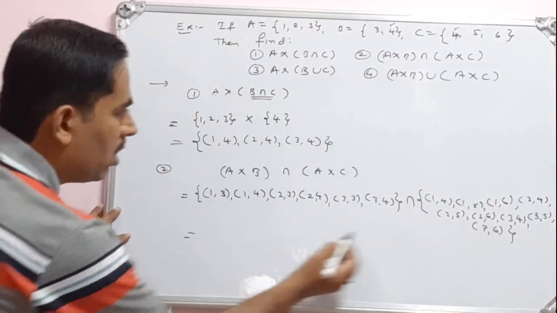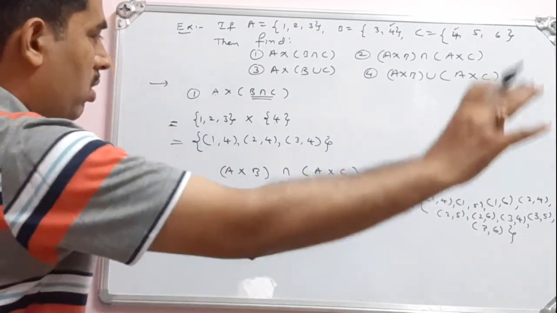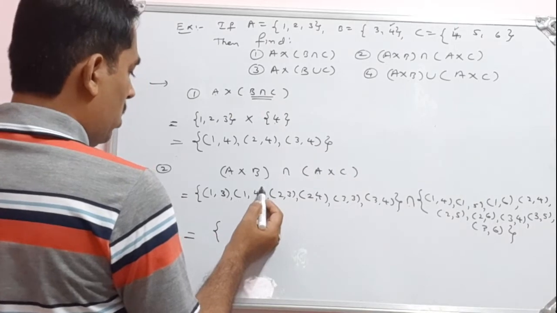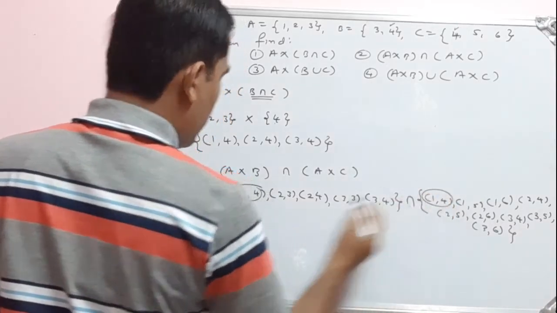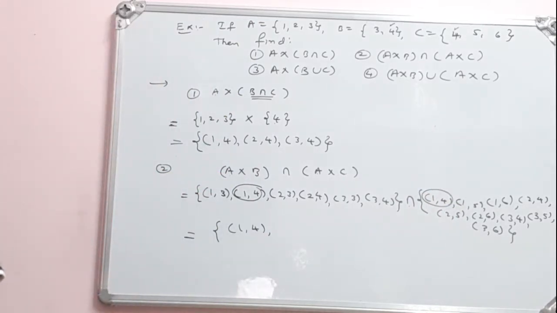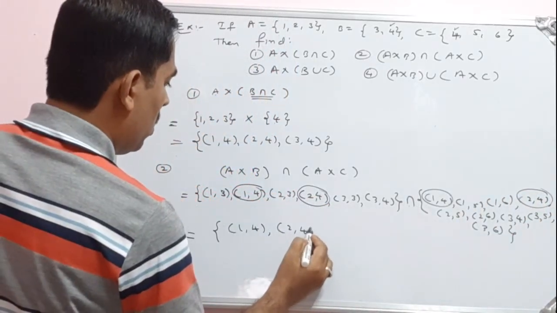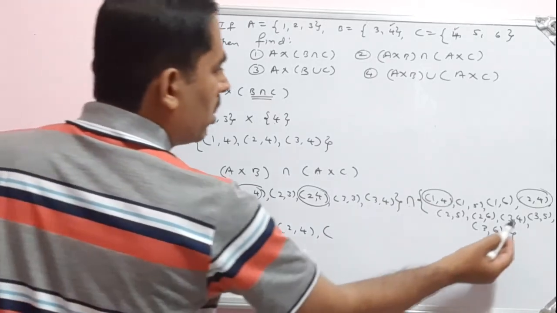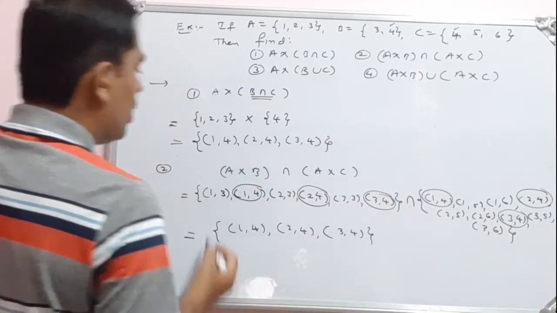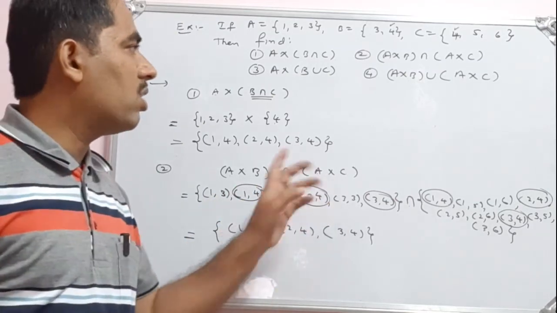See from this, see intersection. See intersection means what? Common pairs. We have to select the common pairs. So observe every pair and select the common pairs. Okay, see I will mark it here. See 1 4. So 1 4 is present. Okay, I can write this 1 4. Then observe this 2 4. So that's 2 4 is present here. Okay, 2 4. Then 3 4. This 3 4 is present. So this is A cross B intersection A cross C.